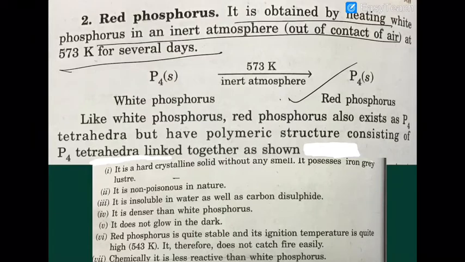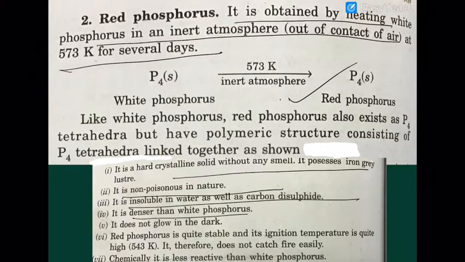It is a hard crystalline solid without any smell, non-poisonous, insoluble in water and insoluble in carbon disulfide, denser than white, does not glow in the dark. Red phosphorus is very stable and does not ignite itself up to a temperature of 543 Kelvin, therefore it does not catch fire easily. Chemically it is less reactive than the white phosphorus we already discussed.